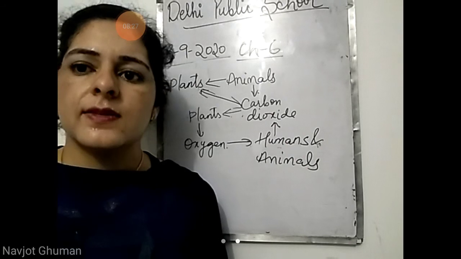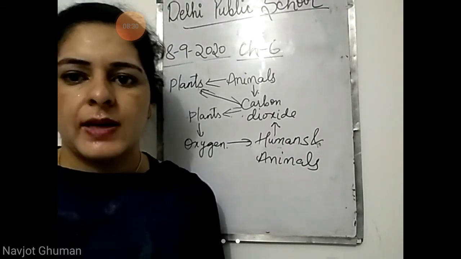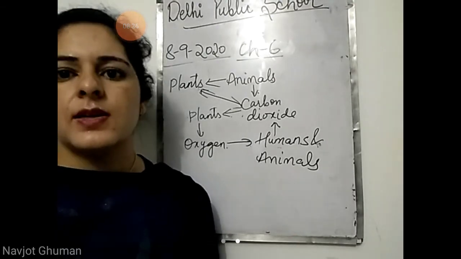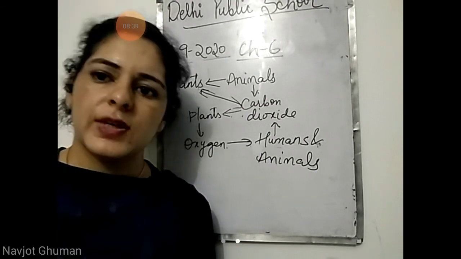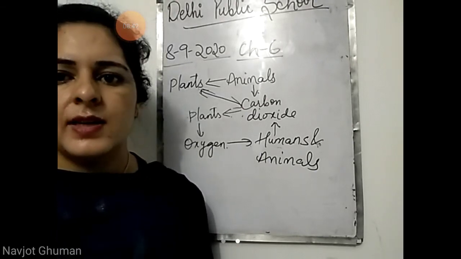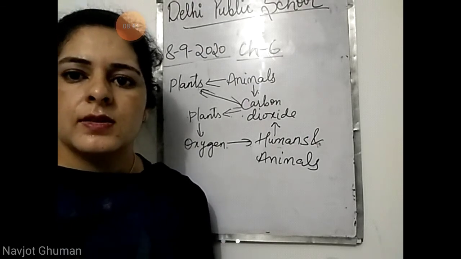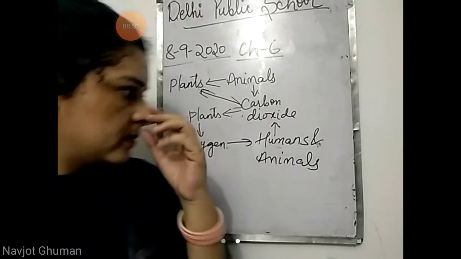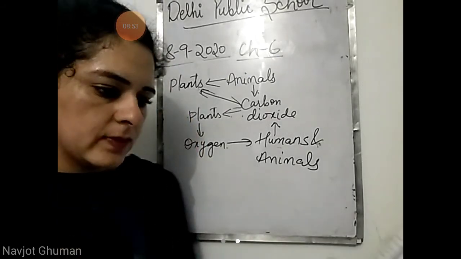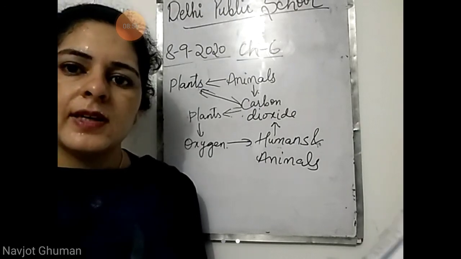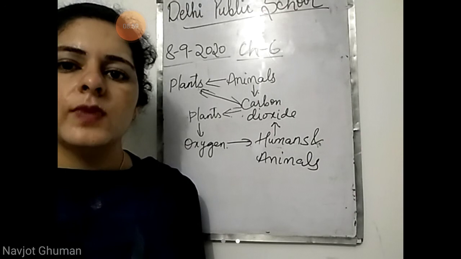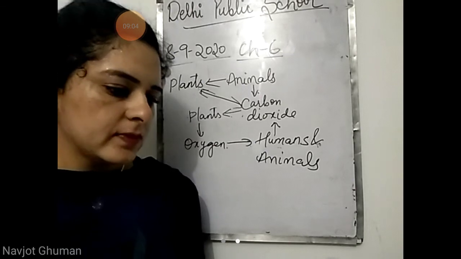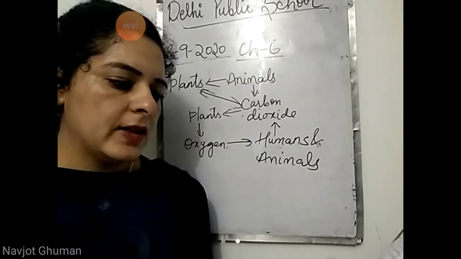If plants will increase, then also imbalance in nature, balance बिगड़ जाएगा nature का, imbalance will be created. If animals increase, then also, if more animals are there, plants are less, then animals will not have food to eat. If more plants are there, then will be forest everywhere. And who will eat plants? No one will eat plants, and there should be place also to live. So balance is must to be maintained.